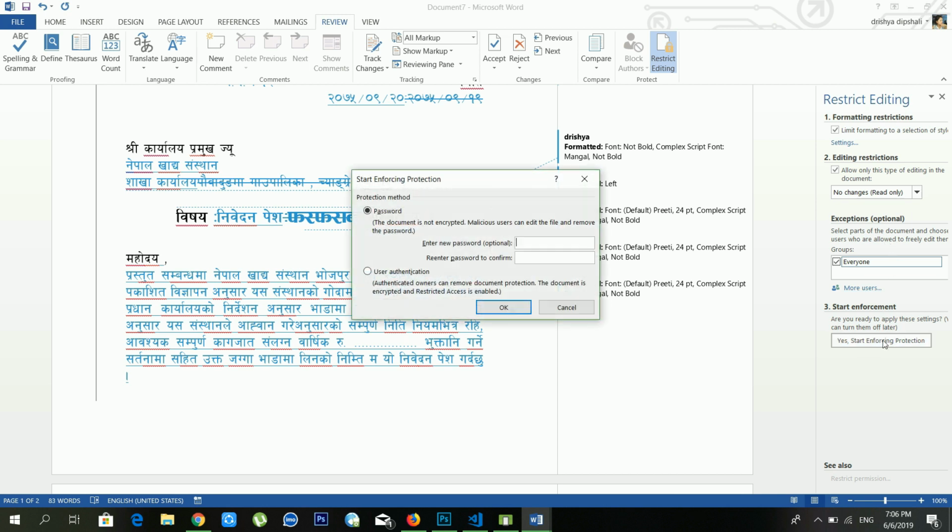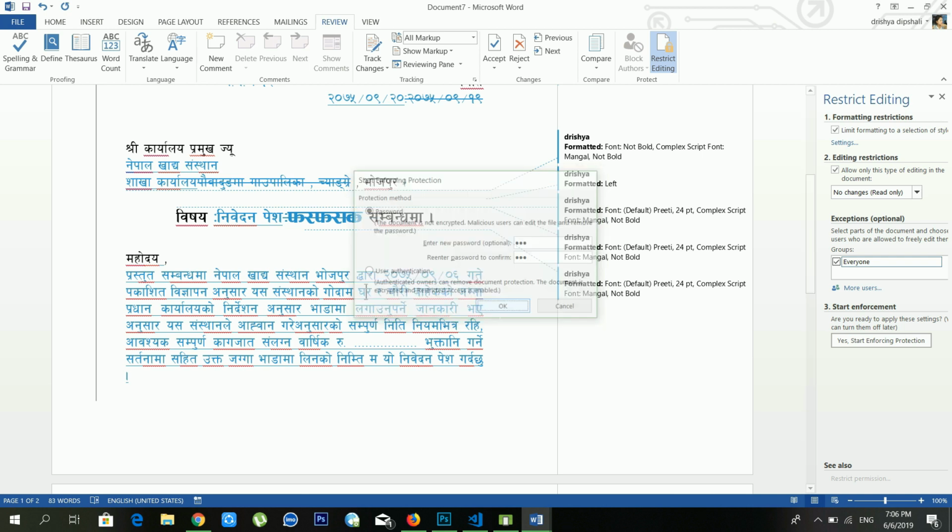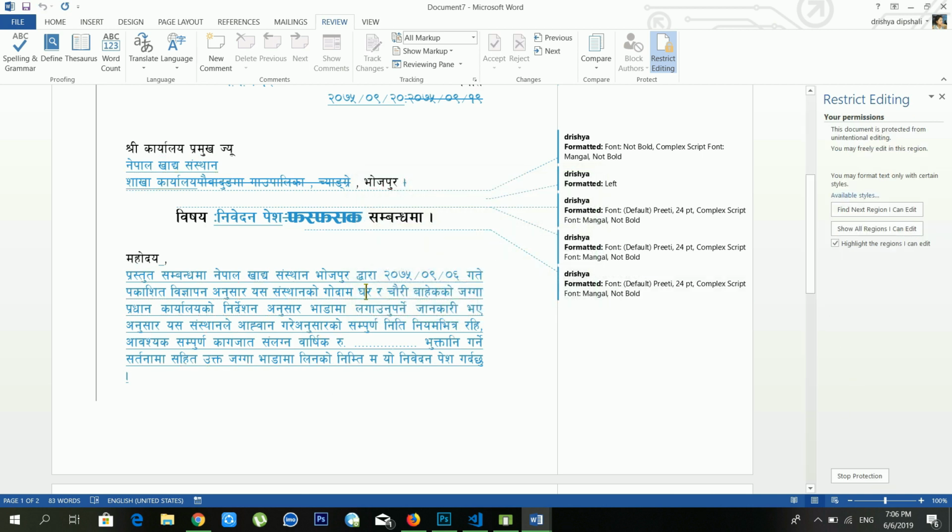Yes, Start Enforcing Protection, and it's asking us for the password. So I am giving the password 123, and here also I'll give the password 123, and after this just click OK. Now see, there is a password. If somebody wants to delete this, it will not work because there is a password, right? So it's one of the useful options for us also.